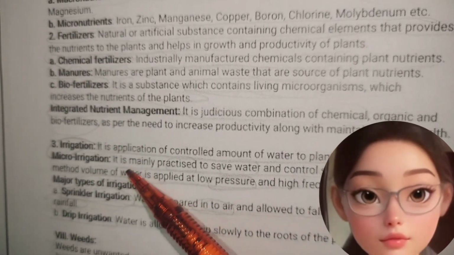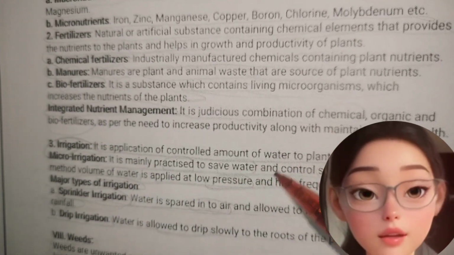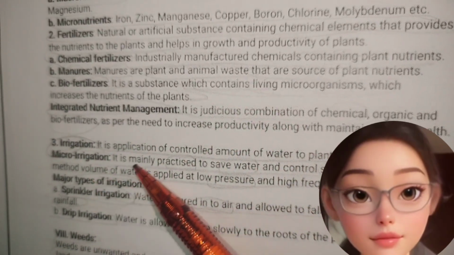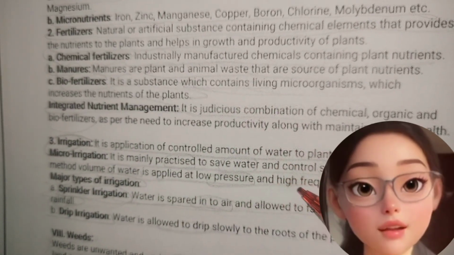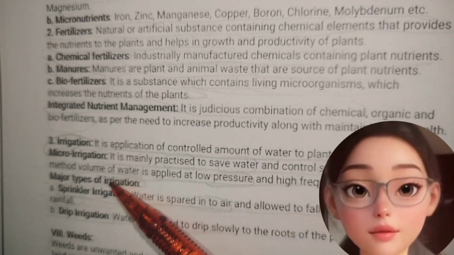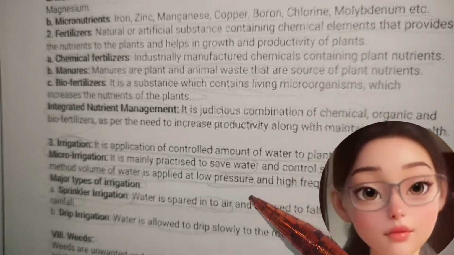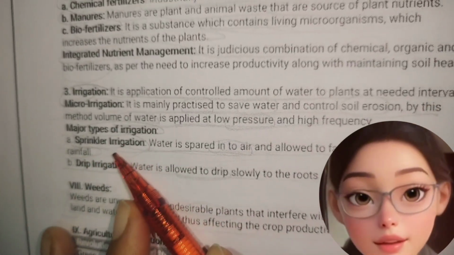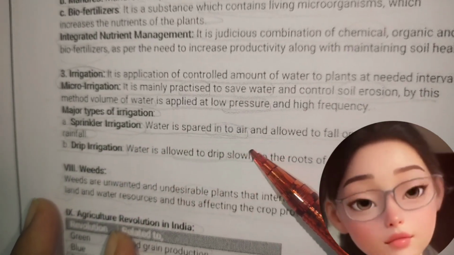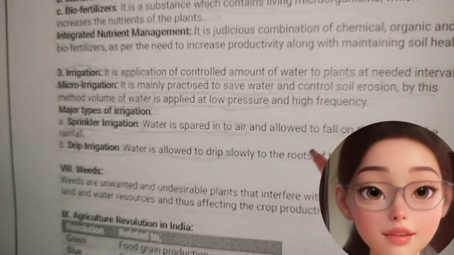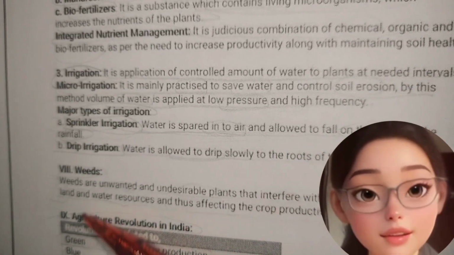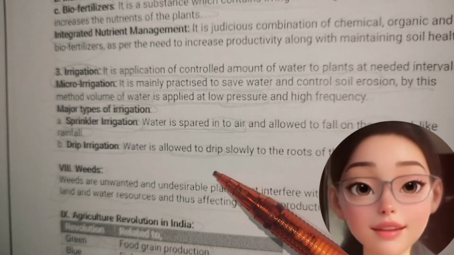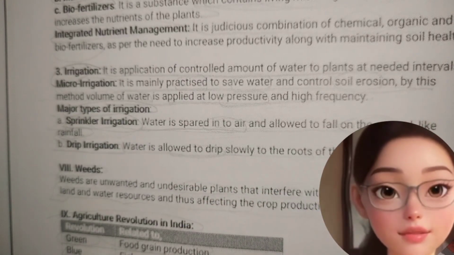Third one, irrigation. It is the application of controlled amounts of water to plants at needed intervals. Micro irrigation is mainly practiced to save water and control soil erosion. By this method, a volume of water is applied at low pressure and high frequency. Methods of irrigation: sprinkler irrigation, where water is fed into the air and allowed to fall on the ground like rainfall. Drip irrigation: water is allowed to drip slowly to the roots of plants.